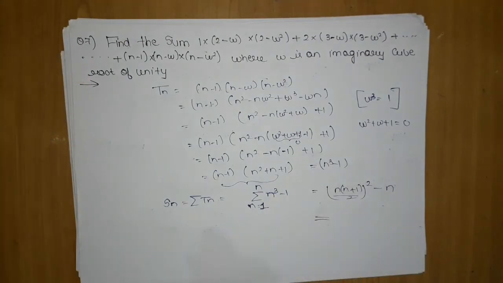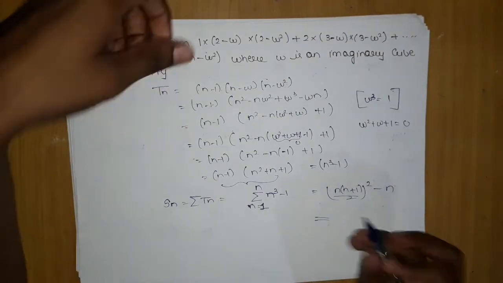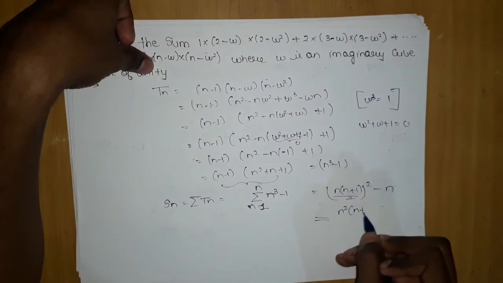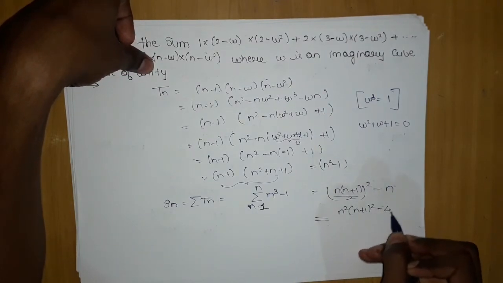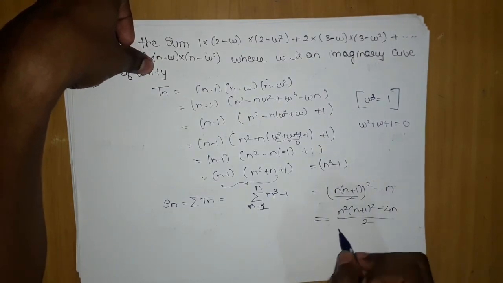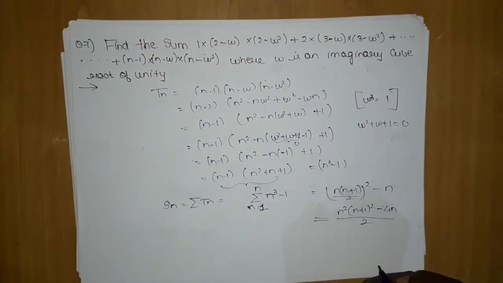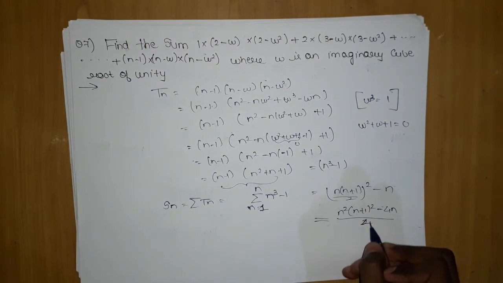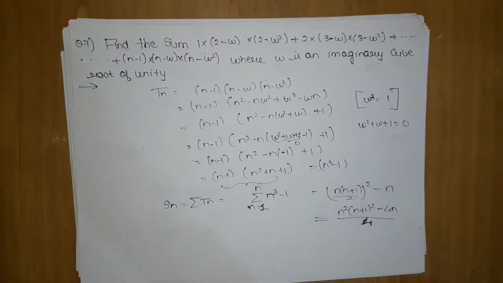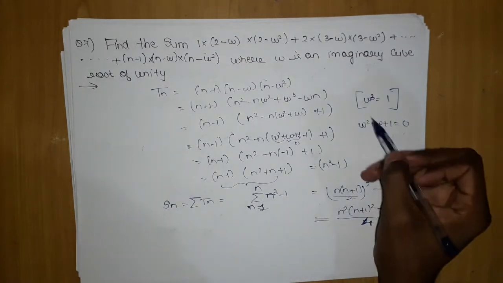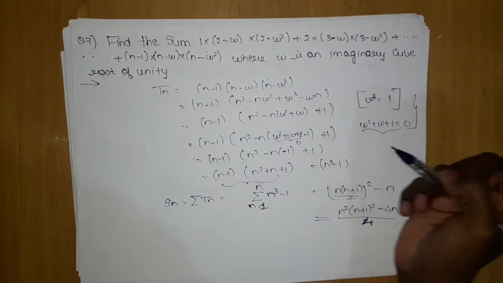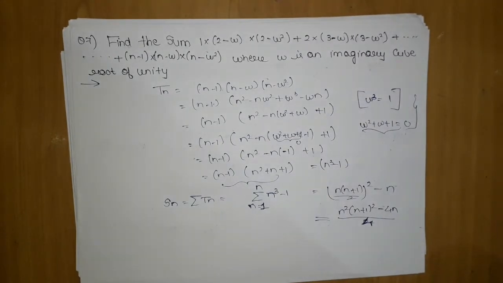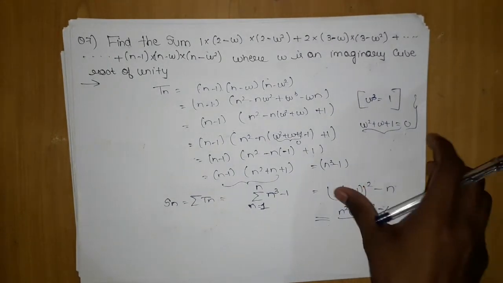There is nothing great after solving this. Let me solve this. n square into n plus 1 the whole square minus 4n, the whole upon 4. So this is all with this problem. You should just know these two properties, which you will learn in more detail in complex numbers. Now let's move on to the next problem.